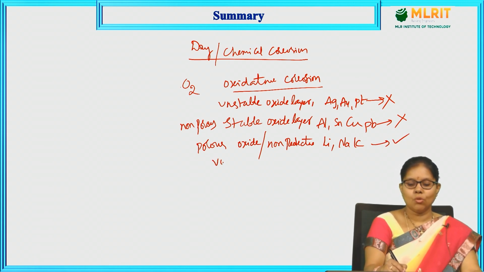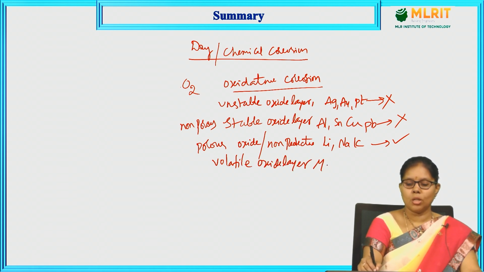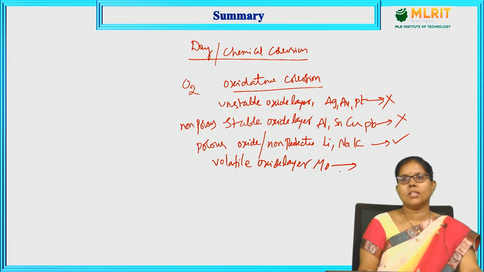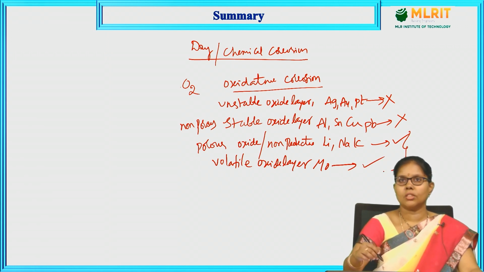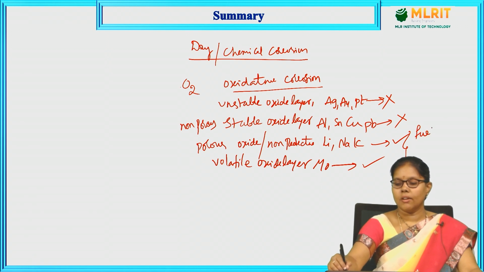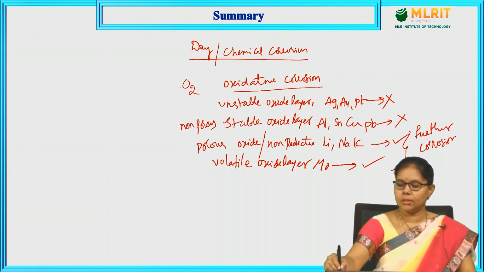And the next one is the volatile oxide layer, which is formed by molybdenum, where the oxide layer volatilizes very easily, therefore it undergoes further corrosion. In these two cases, further corrosion takes place. In the earlier two cases, no corrosion.